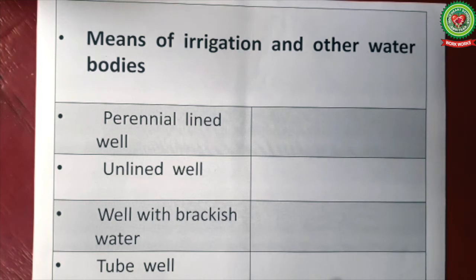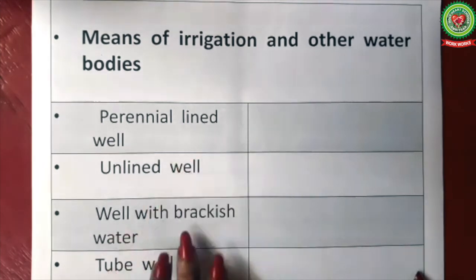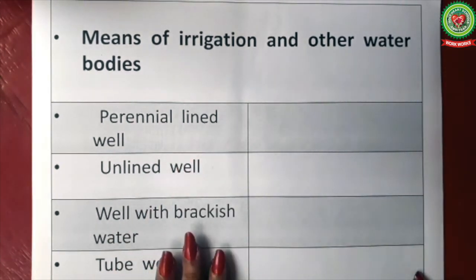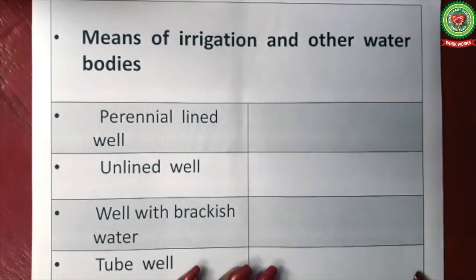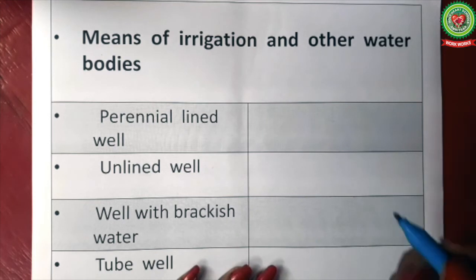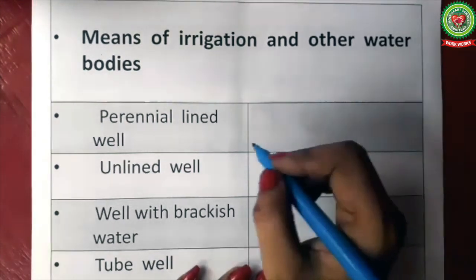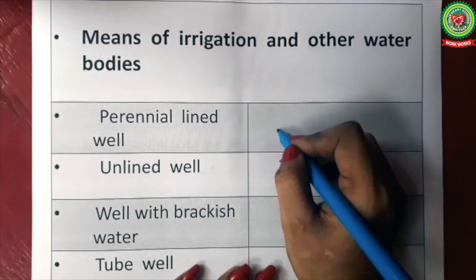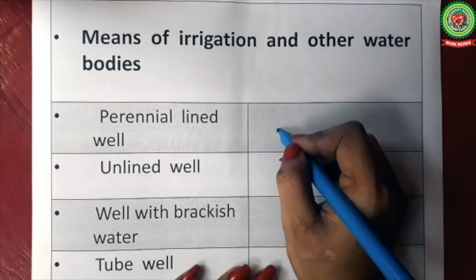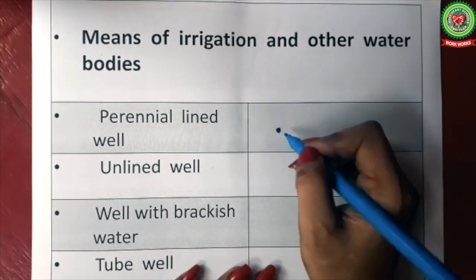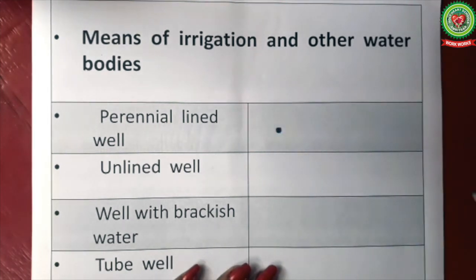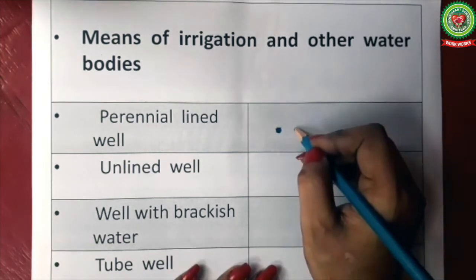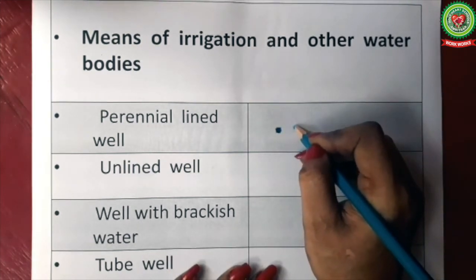First, we'll draw the symbol for wells. Different symbols are used to show different types of wells. First, we'll draw the symbol for perennial lined wells. For this, we'll use blue color. Perennial lined wells are shown with blue dots like this. You can see a number of blue dots scattered in the topo sheet of Rajasthan like this.